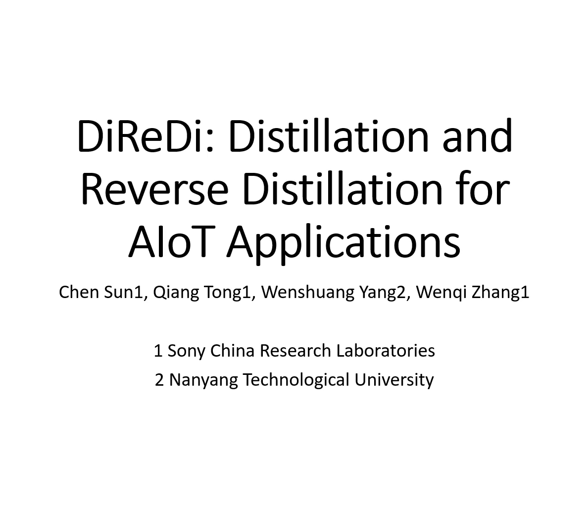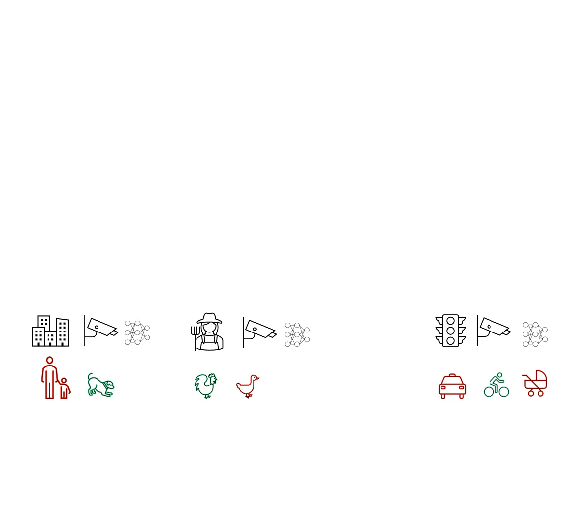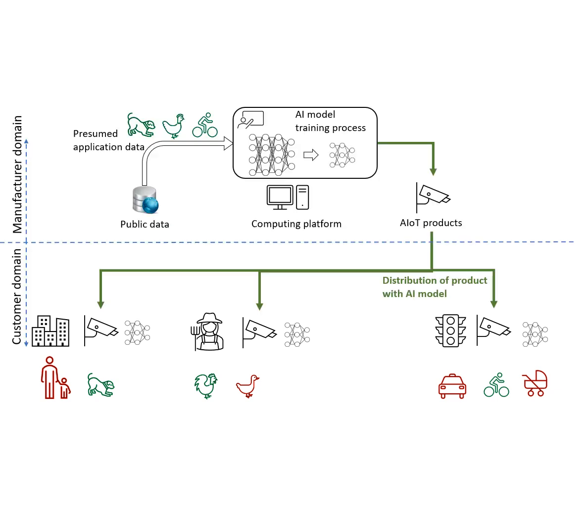IoT has wide applications. For example, combining with AI models, the camera can be used in city security surveillance, monitoring the health of animals, as well as transportation monitoring. The AI IoT devices need to be small in size for low power consumption and high inference speed. These small-sized models can be generated by an IoT company.